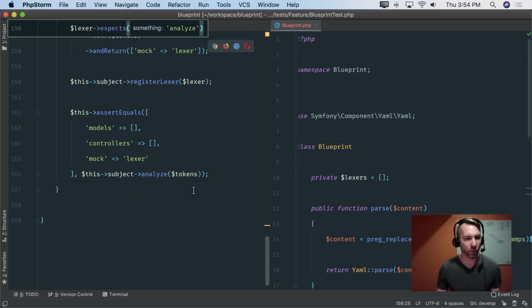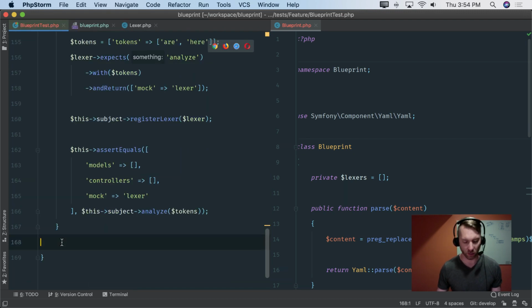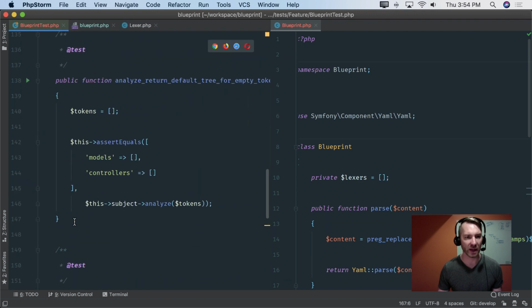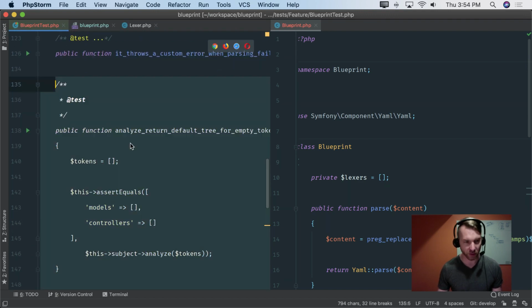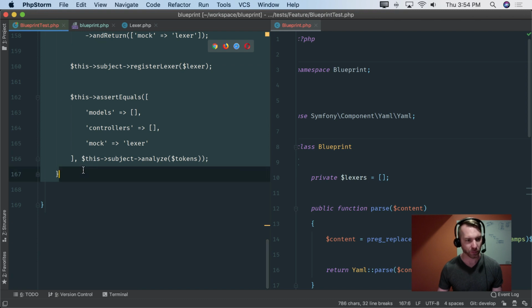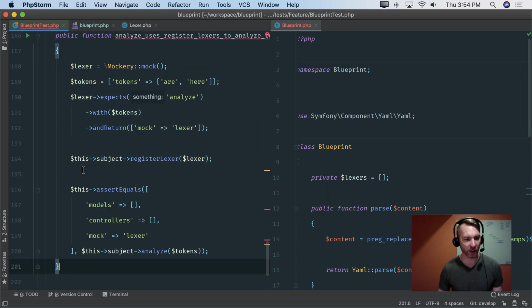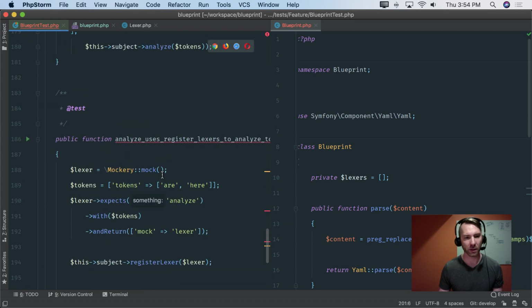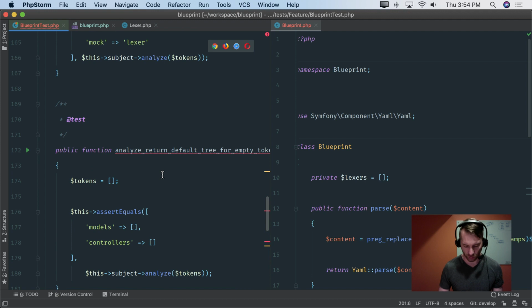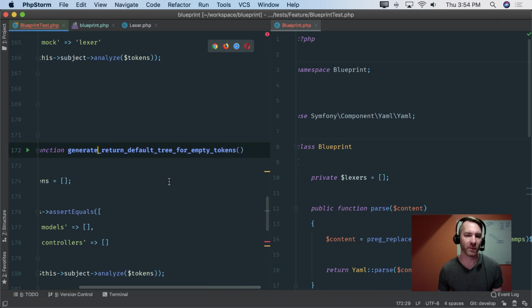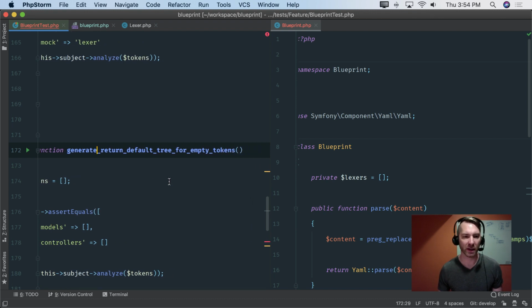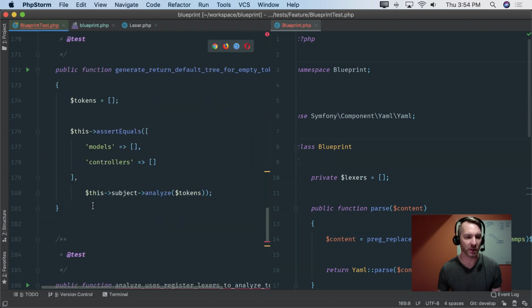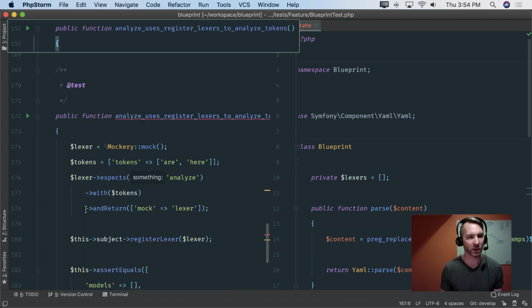Let's take just a few more minutes and do the same thing now, just a little quicker. I'm going to copy paste this and do the same thing for the generators. So let's just copy paste this whole thing. Now, the difference is the generators probably aren't going to return anything. So we'll really just be doing an expectation for those. So let's say generate, there's really no empty thing that it's going to do, so I won't actually need this test. So we're really just going to register this bit here.